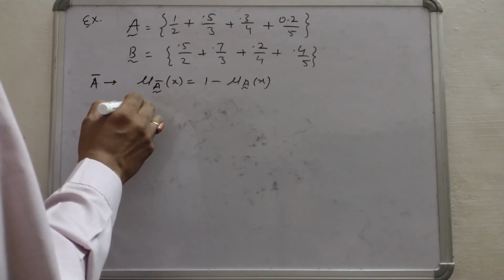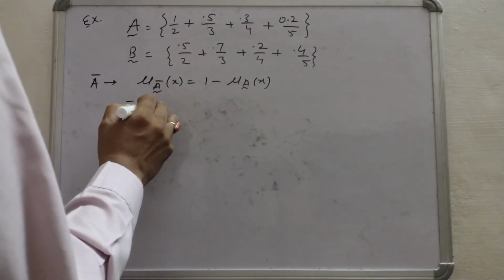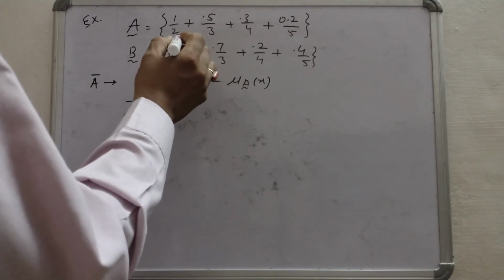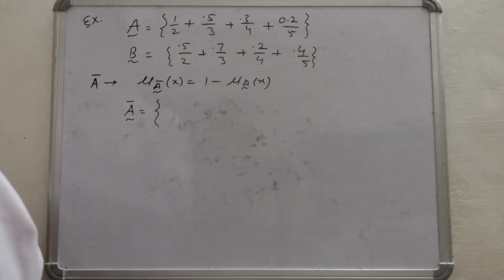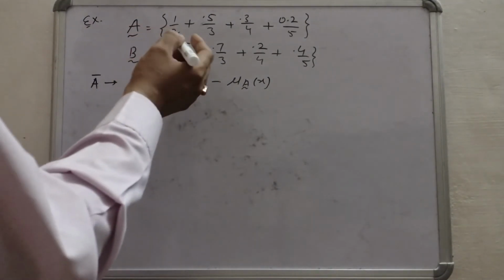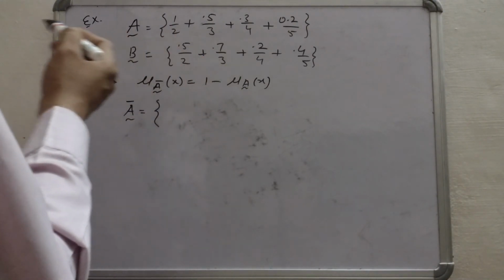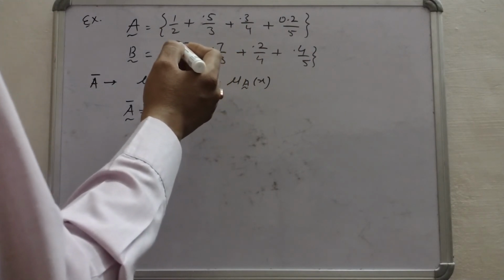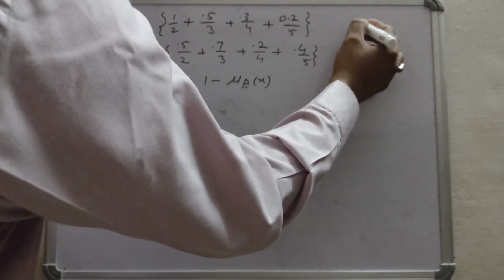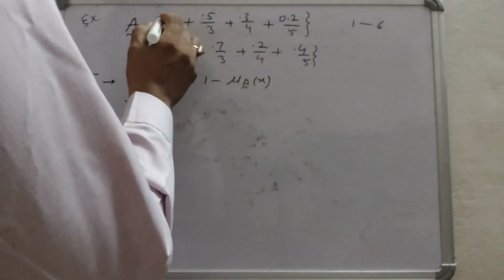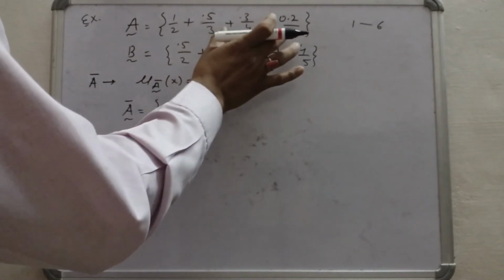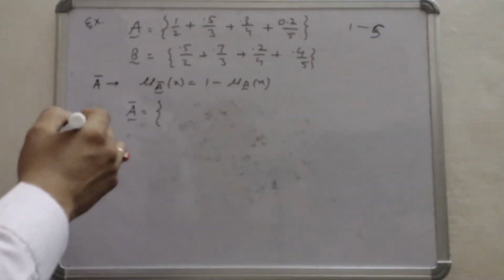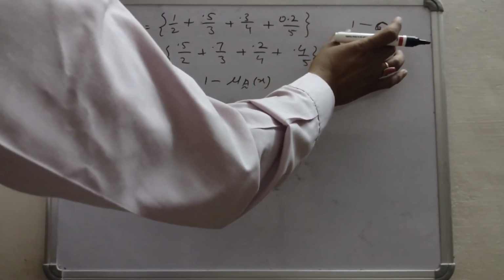So the complement of fuzzy set A will be calculated as follows. For the given problem, the universe has elements from 1 to 5.